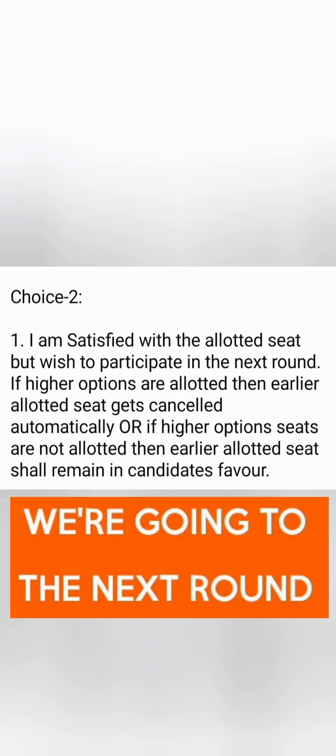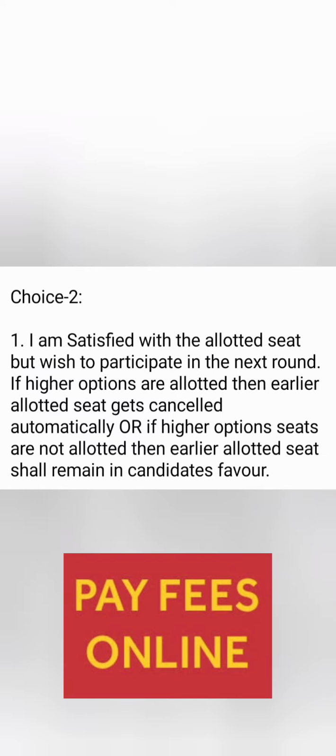right, that means better than what you got last time, based on your option entry, then your first seat will automatically get cancelled and you will be allotted your second seat, right? So it's very important to remember, your first seat will automatically get cancelled, and you will be allotted the best seat which you got in round 2. But in case you do not get any better seat in round 2, then your first round seat, right, will be the final seat, and you can then download your admission order.